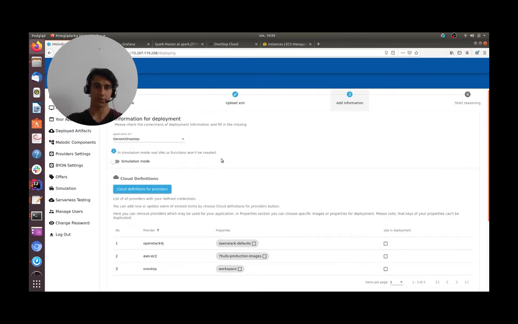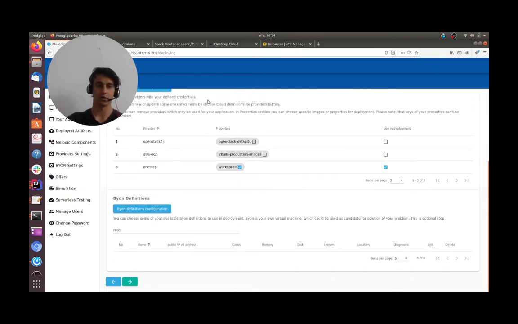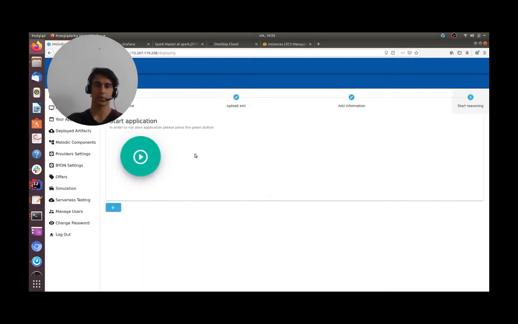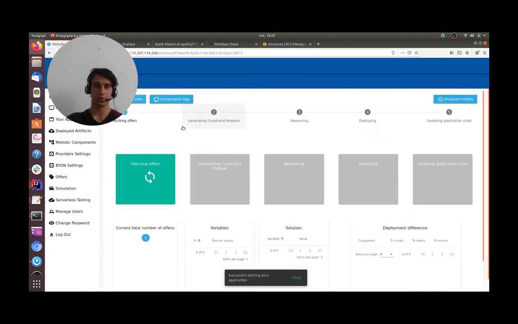We can go further. We need to choose our cloud provider. So you can see multiple are available. And then we can start with the deployment. It takes a few seconds, but in a few moments we will be moved to a window with the deployment.